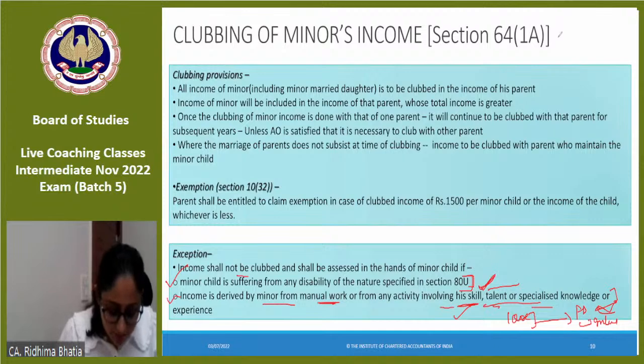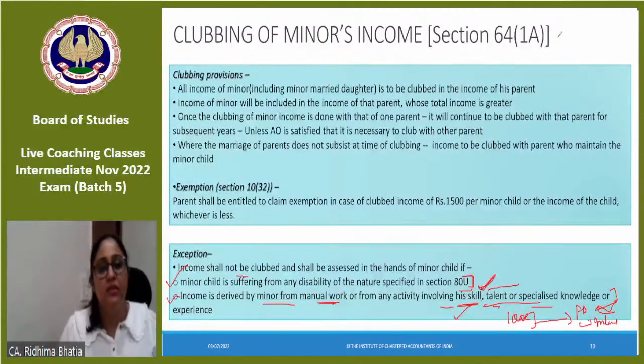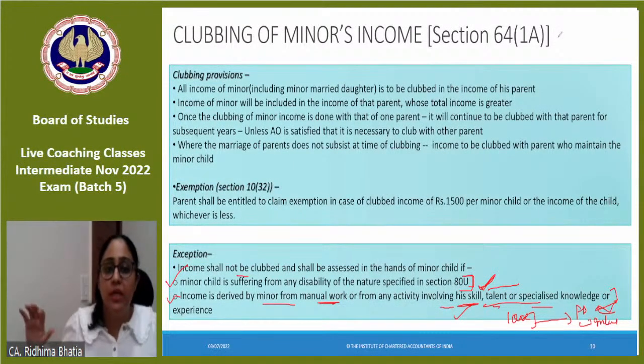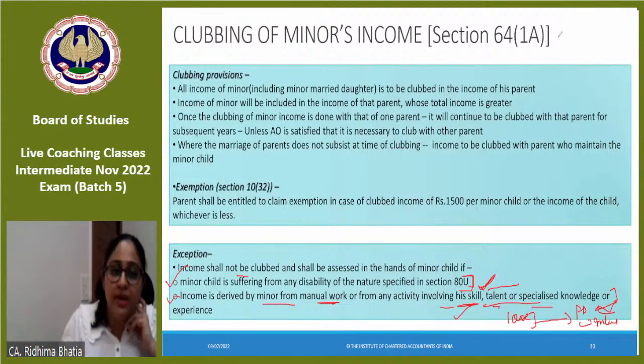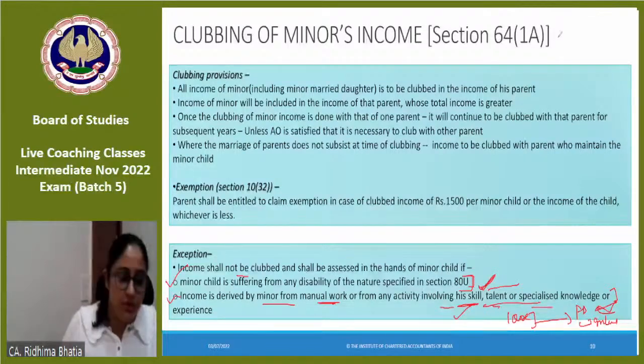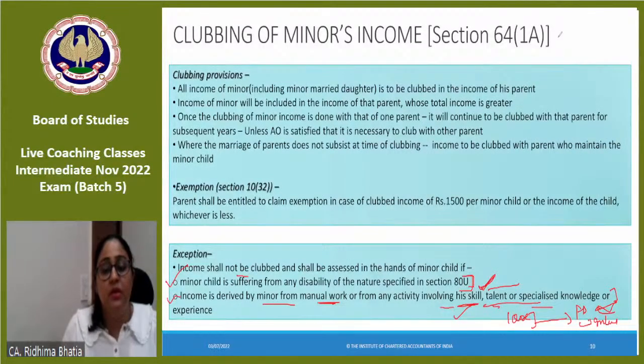So if a minor is disabled, in that case, the person says that maybe the parents have invested because of his future. So we will not club the income. We will not club the income because the intention of parents might be that they want to keep some amount aside for his treatment or his future. So that's why they do not club the income. Okay? Disability means that there is some physically or otherwise severe disability to a person. Maybe he might be handicapped or he might not be able to see. All of these comes under disability.